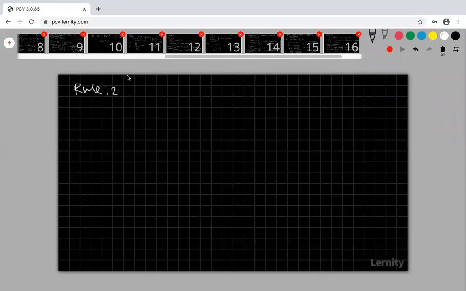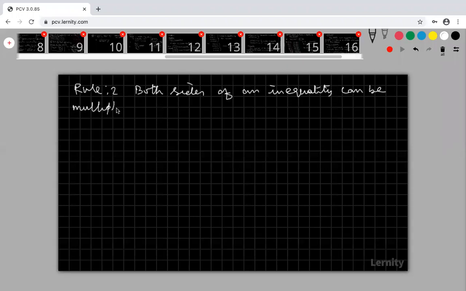What is my rule 2? I'm going to multiply or divide both sides by a positive number or negative number. So therefore, both sides of an inequality can be multiplied or divided.